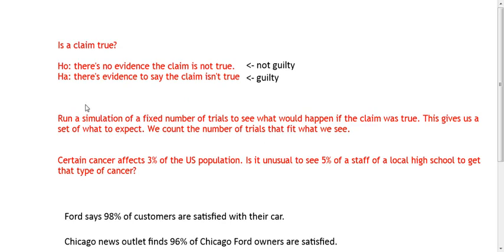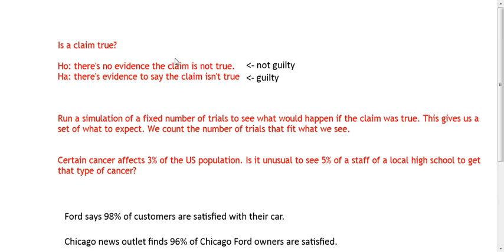H sub 0 is basically saying that there's no evidence the claim is not true, so basically, it's not guilty. There's nothing there saying anything's unusual. We're not saying they're telling the truth, but there's nothing saying that they're not. The alternative hypothesis is saying there is enough evidence to say what they're saying is not true. So it's a guilty, not guilty thing. We're not proving innocence, we're just proving whether something looks fishy or not.